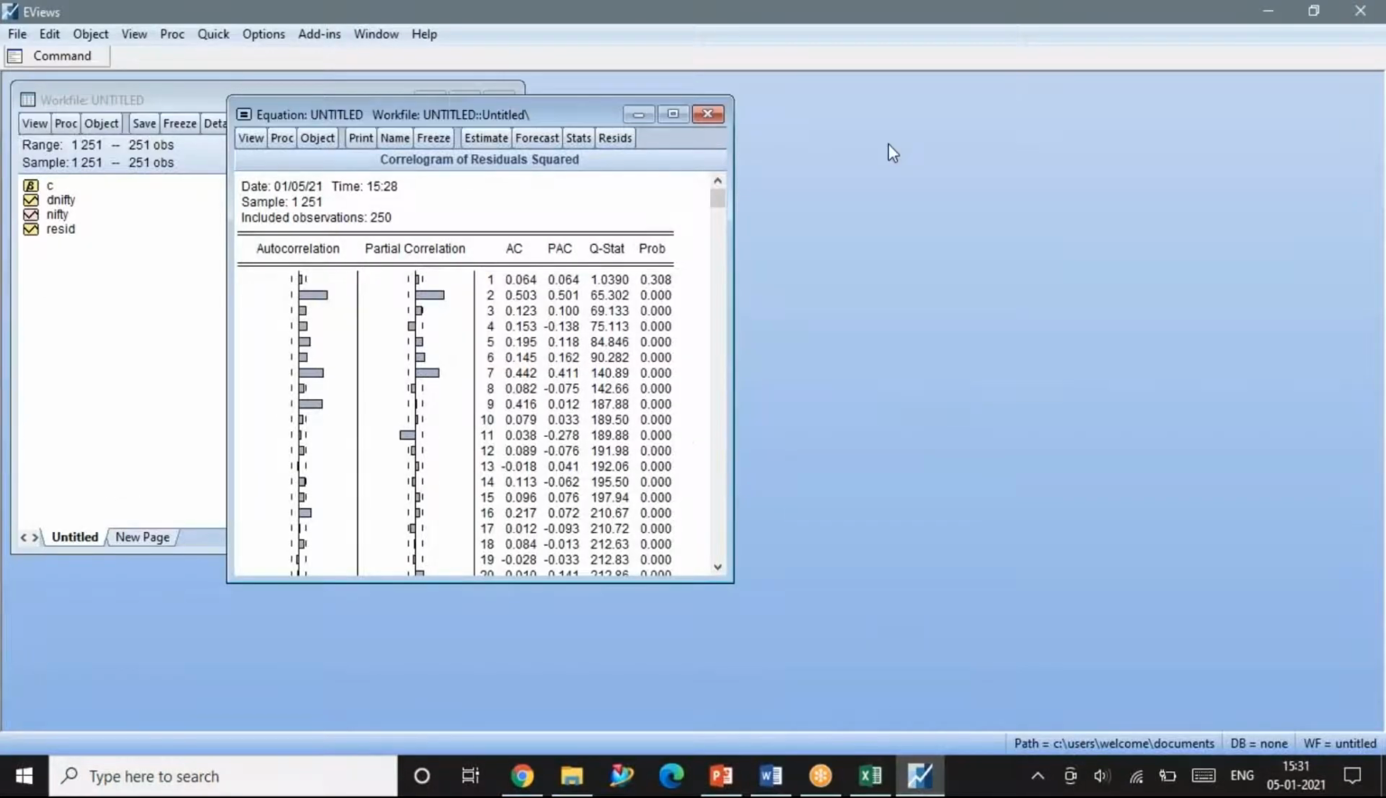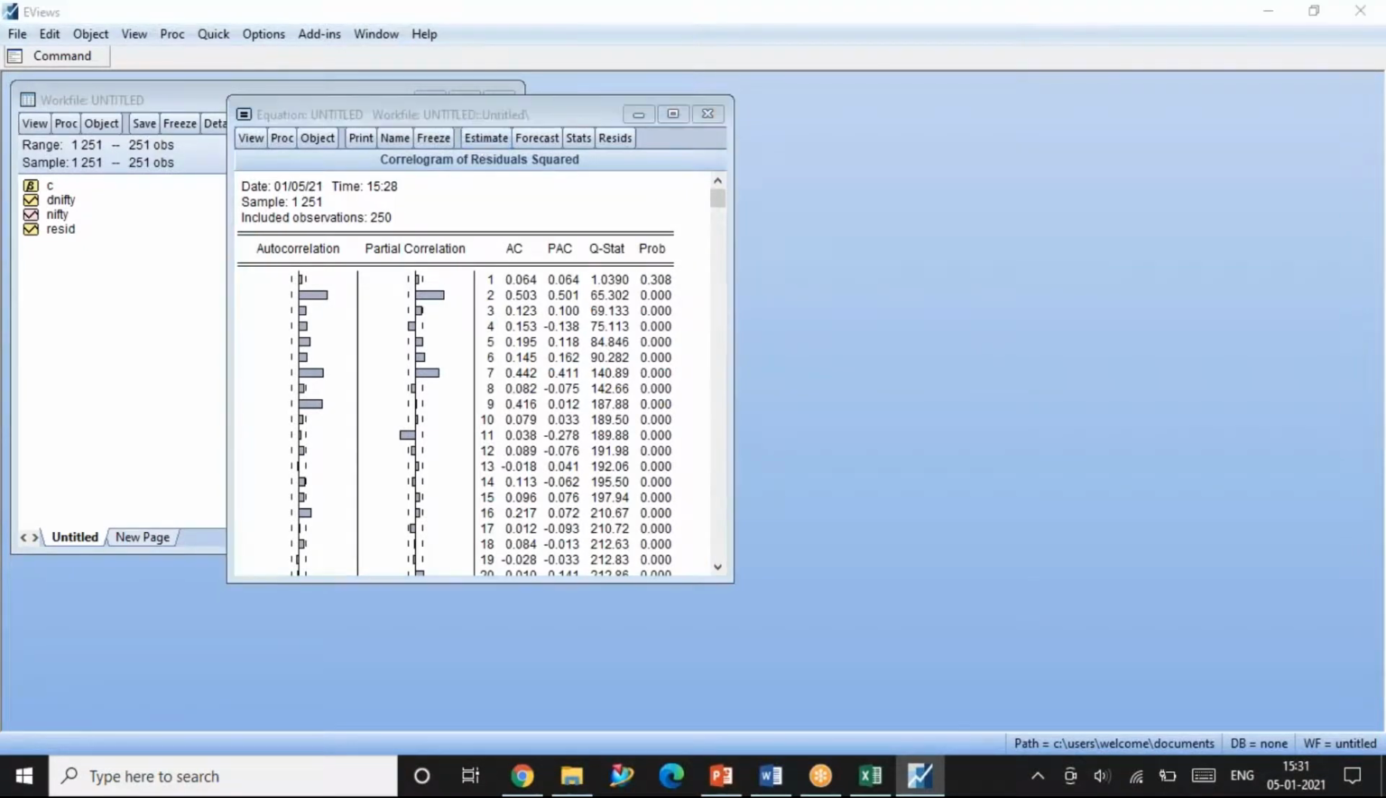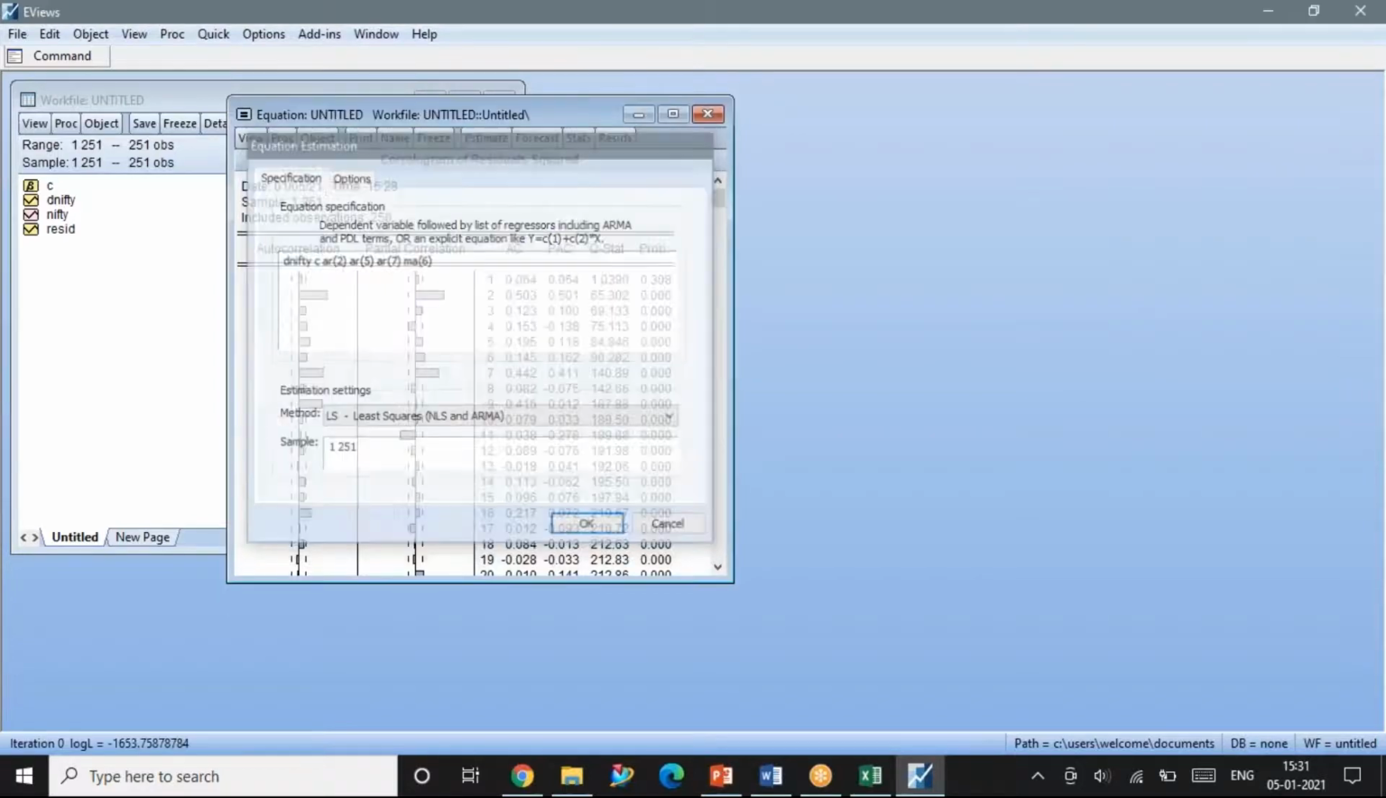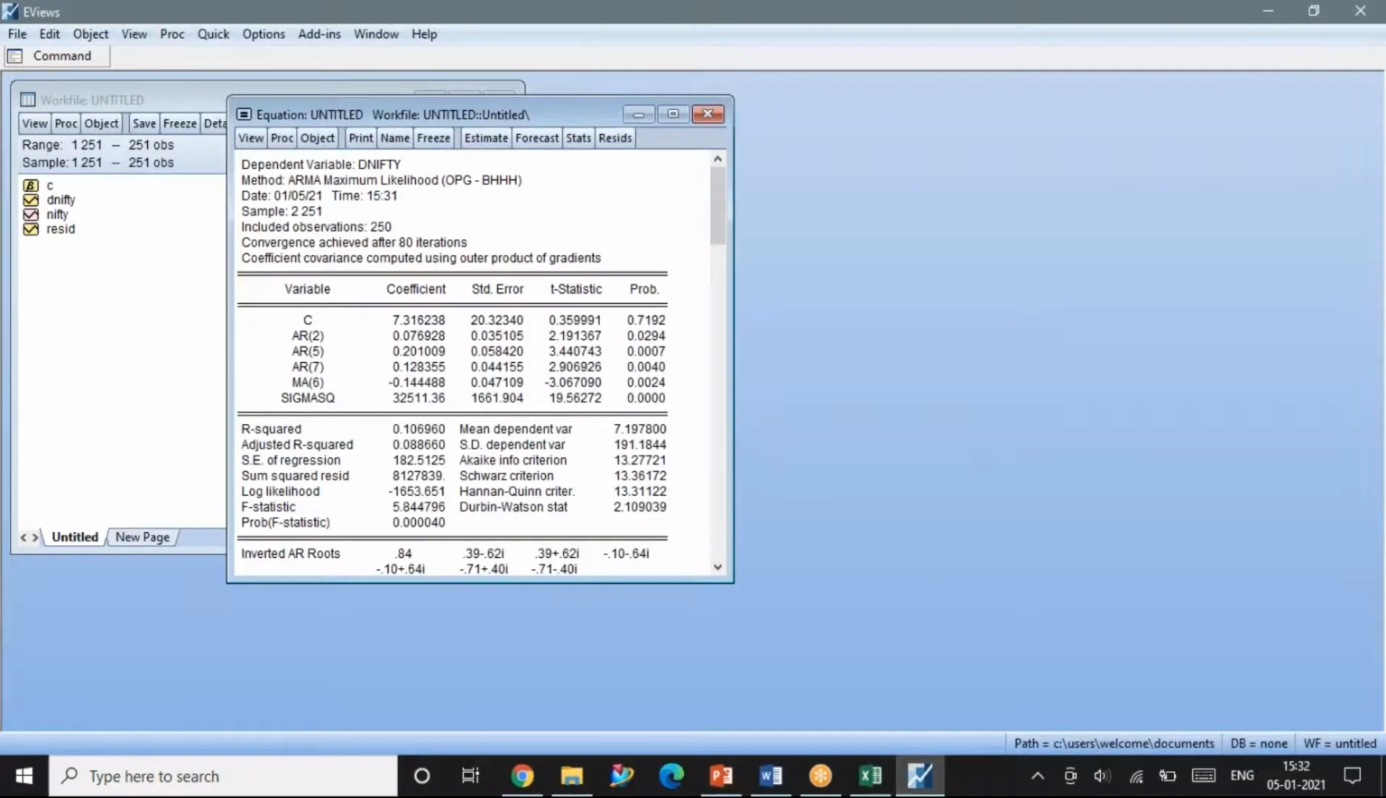So I go back to the eViews platform. I am writing this equation, estimate equation. Write this equation here. Okay, AR2, AR5, AR7, MA6. I've written this equation and I'm giving enter. Okay, I've received the results.